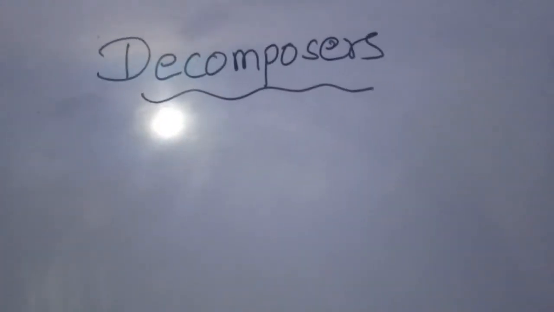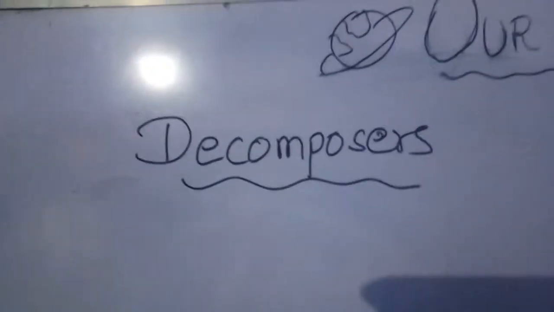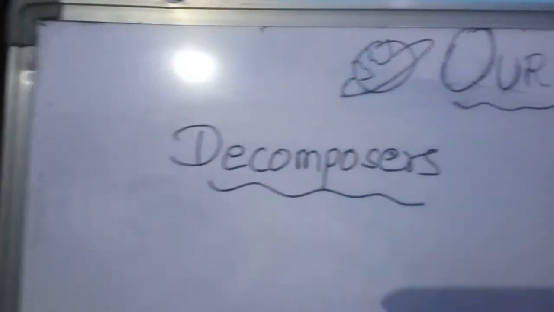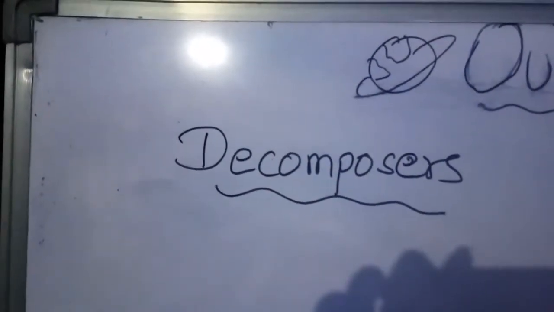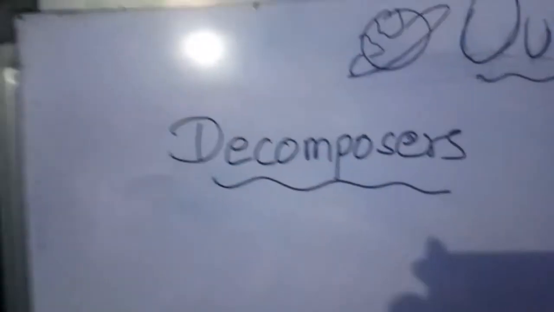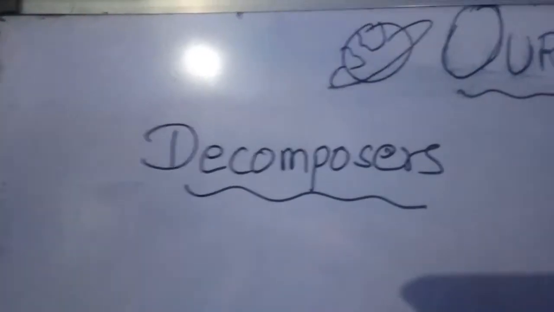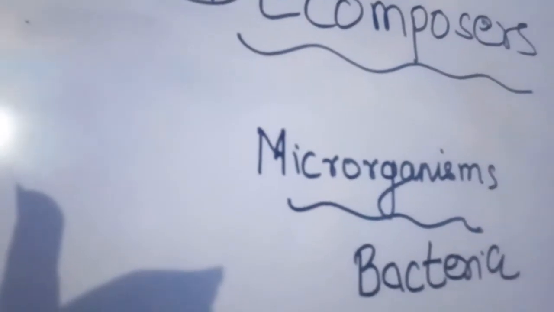Decomposers include bacteria and fungi. They obtain their food from the organic matter of dead producers like plants and animals and their waste products. Decomposers decompose degraded dead remains of plants and animals and the waste organic material into simpler organic molecules. Mainly, the microorganisms, like bacteria and fungi, are known as decomposers.